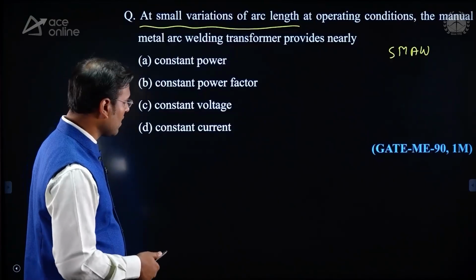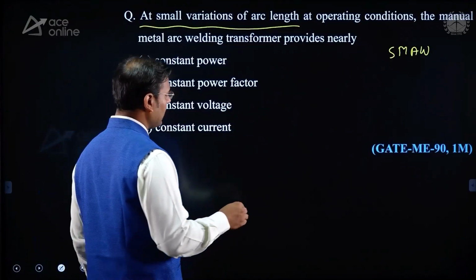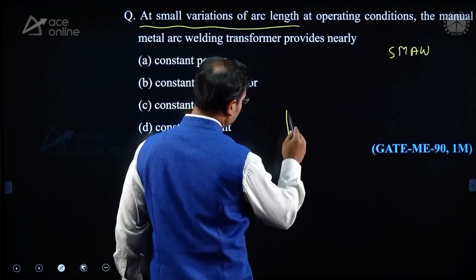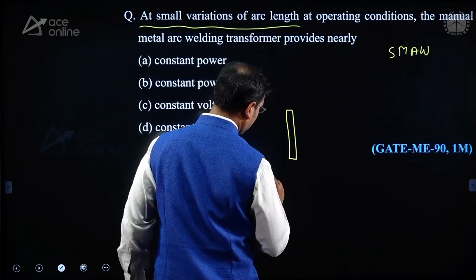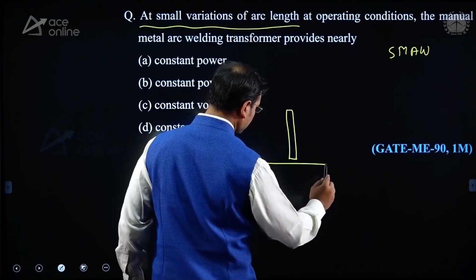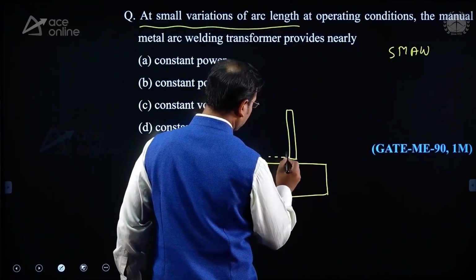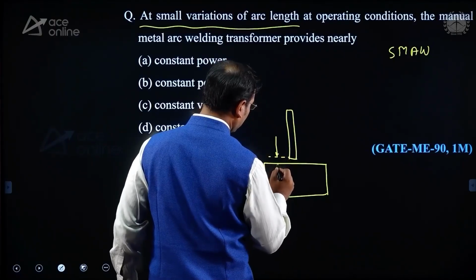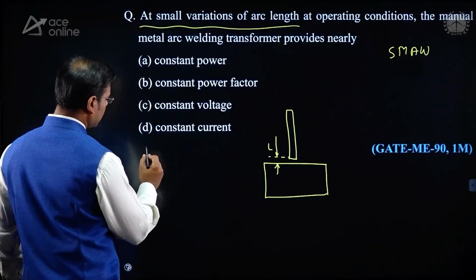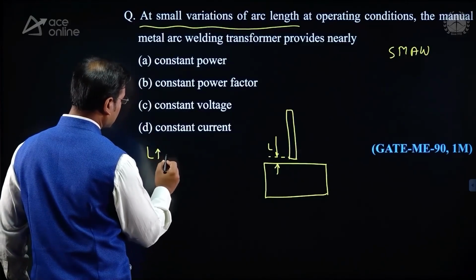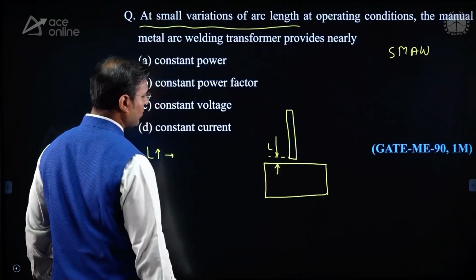Now see, manual metal arc welding means shielded metal arc welding. Here one welder is working there. The machine is not shown here. And as you know, this is the L value. L means the arc length. Guys, as this arc length is increasing, what is happening? The distance between the tip of the electrode and the workpiece is going to increase.